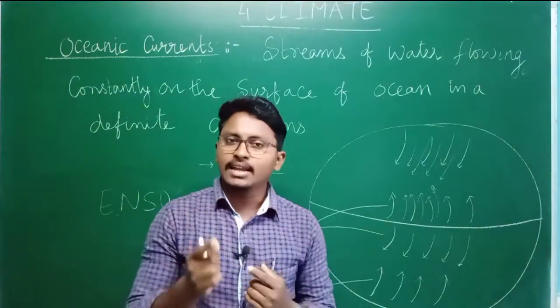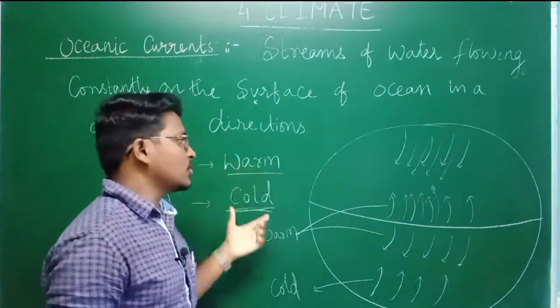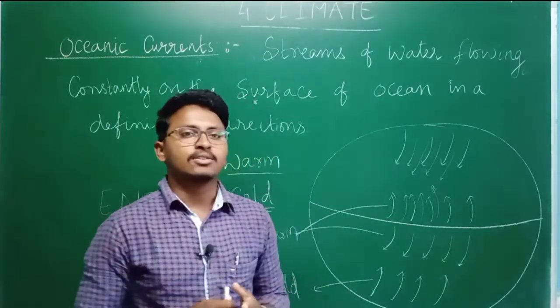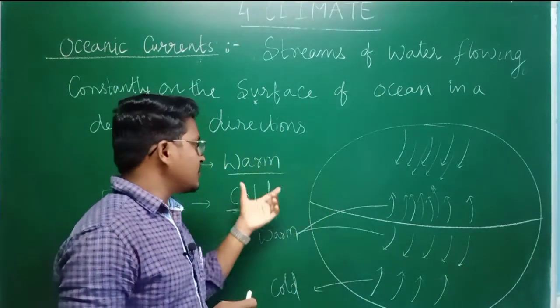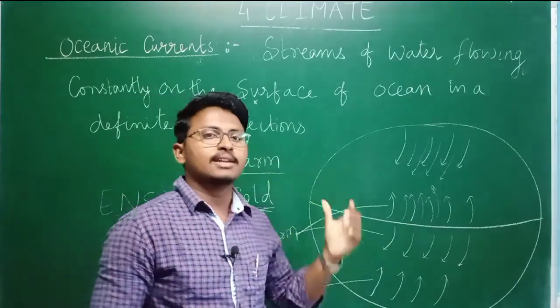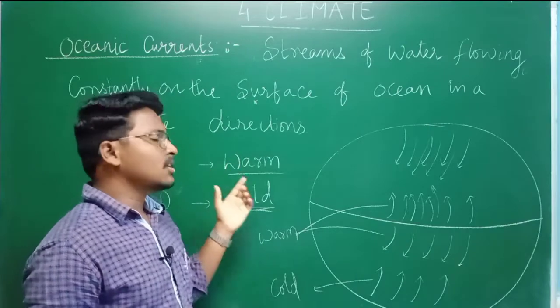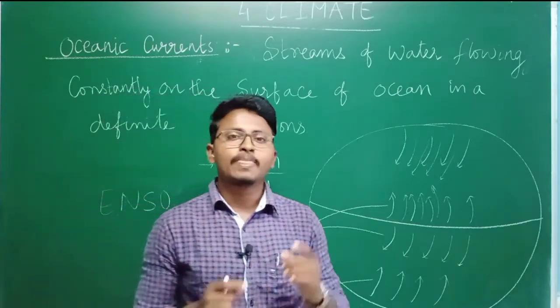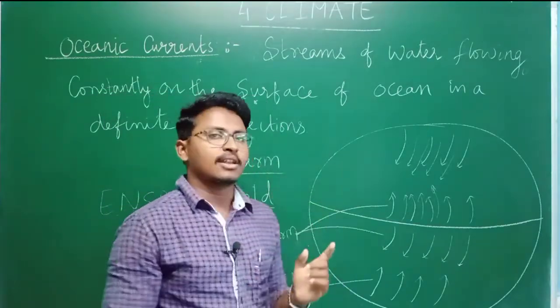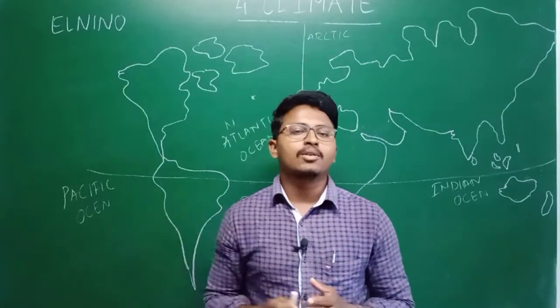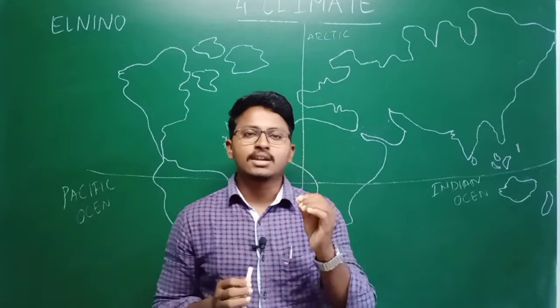If you can clearly remember what warm and cold currents are, then we can understand this concept called El Nino Southern Oscillation. And this is just a basic thing about oceanic currents. In your higher standards, you will learn much more in detail about oceanic currents. So now we will see how oceanic currents affect India's climate. Let us discuss El Nino, or ENSO, El Nino Southern Oscillation.